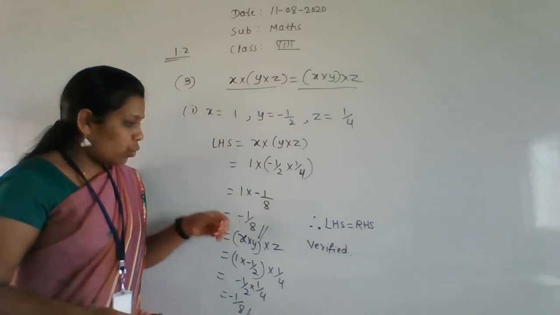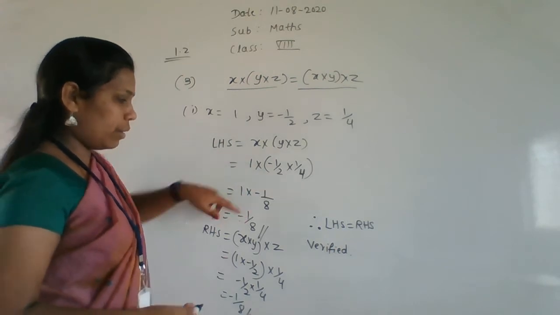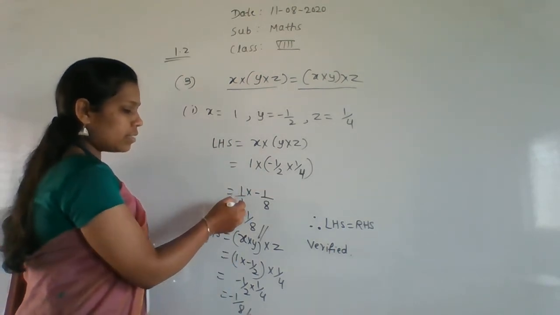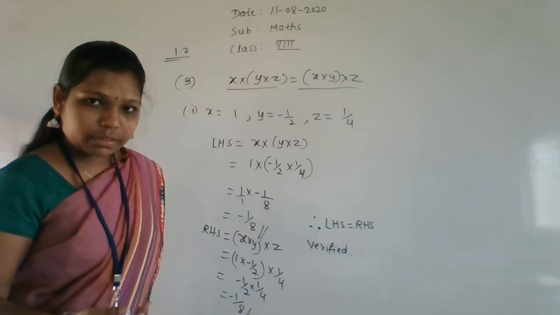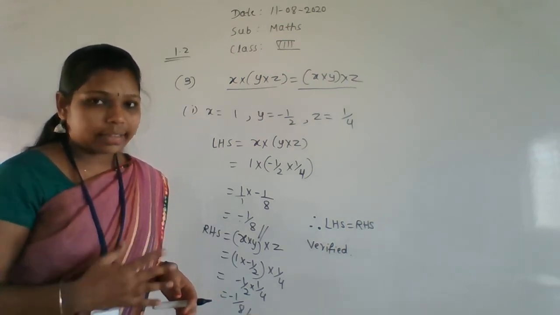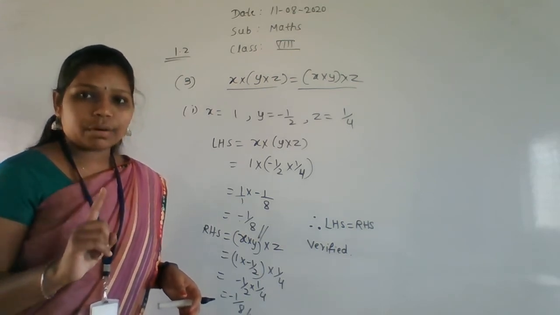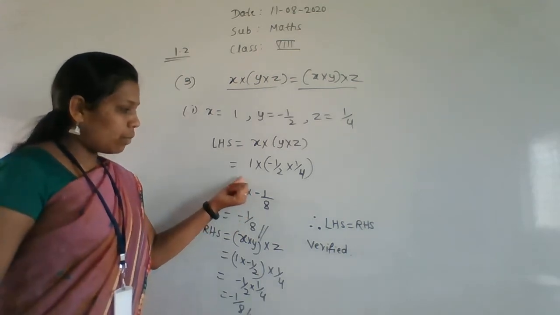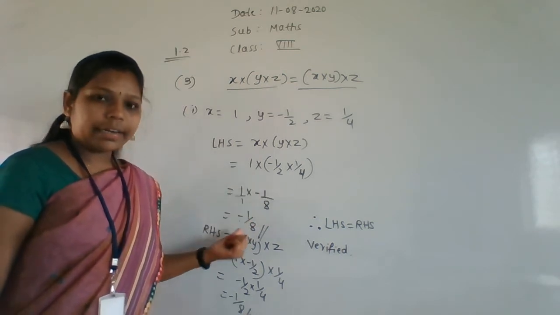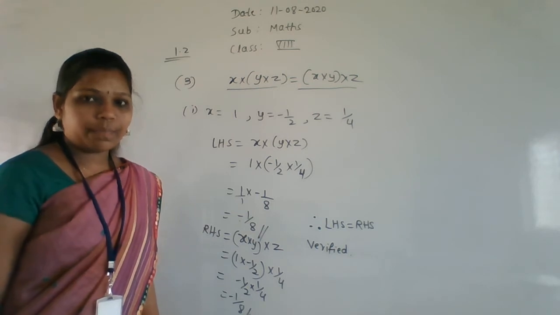Getting my point? So first you have to multiply the numerator values, after that the denominator. If there is nothing there, if they have given only 2, 3, 4 like that, then in the denominator always 1 is there. You have to assume like that. So we have to multiply numerator and denominator. That is the multiplication of rational numbers.